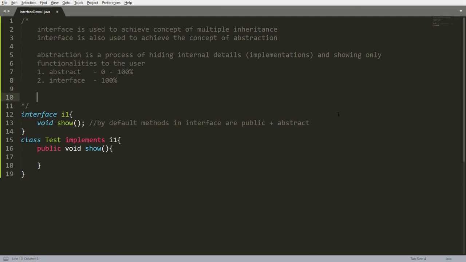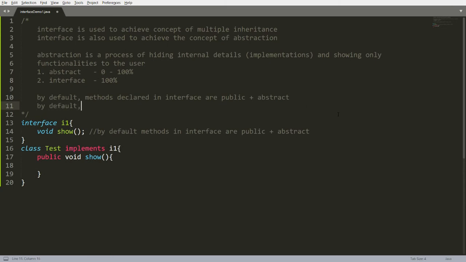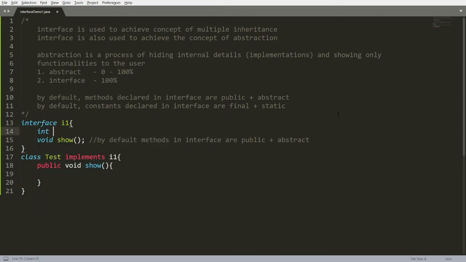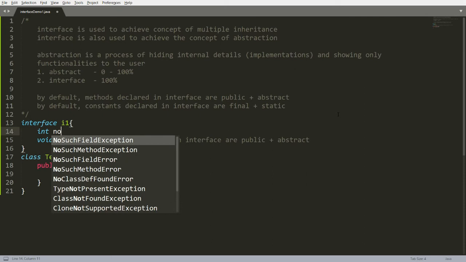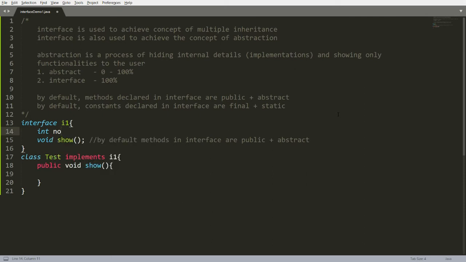Let me write the rule here. By default, methods declared in interface are public abstract, and by default variables, or constants, declared in interface are final plus static. Let me give the example for the same. For example, I'm declaring an integer, number. Hence, this number is declared as static and final. I have to initialize the value.